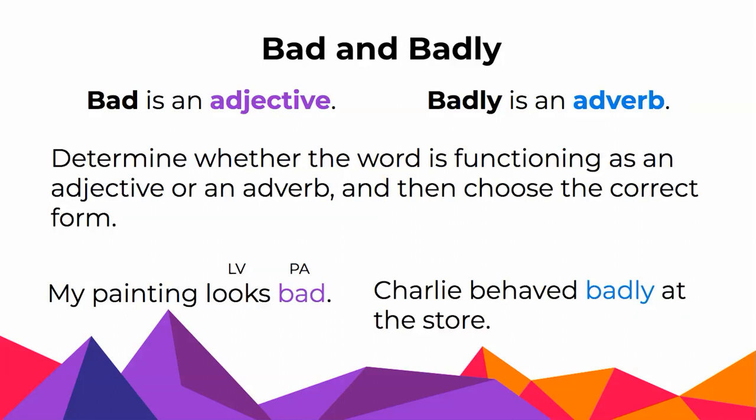In the sentence, Charlie behaved badly at the store. Again, how do I know it's badly, not bad? Because I look at the verb. Behaved is an action verb. So what is badly telling me? Well, if I get rid of it, I have Charlie behaved at the store. Okay, so badly is telling me how he behaved, which means it's an adverb.